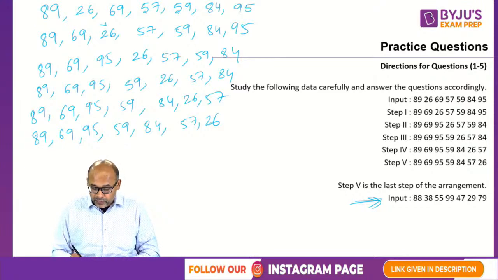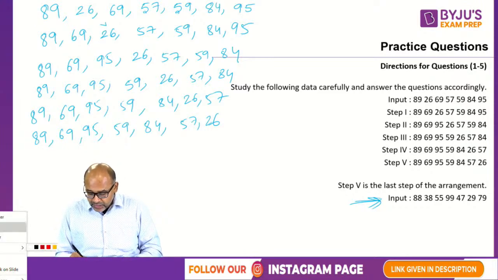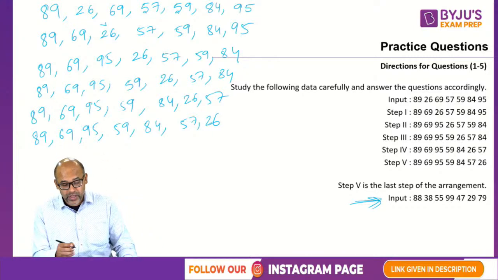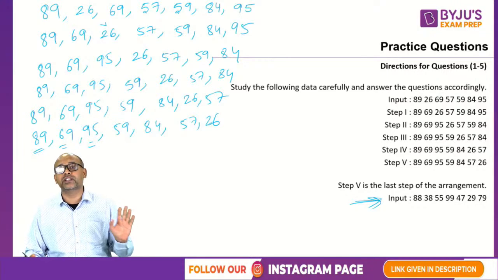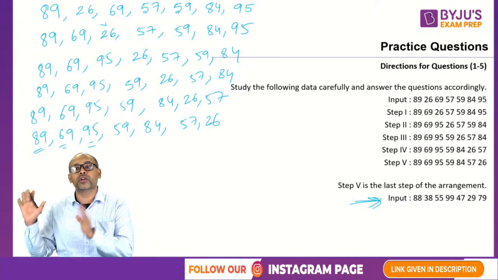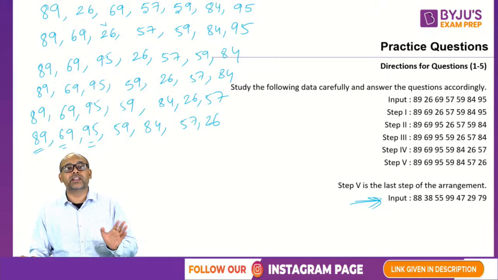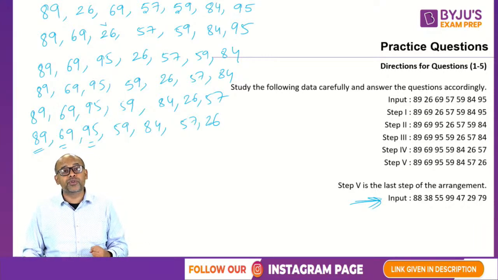So let us see what is happening in the end. To get the logic, the best thing to do is look at what is happening in the last step. You have 89, 69, 95. So clearly it is not ascending or descending order because it goes up and down. So that logic is gone. This arrangement is not ascending or descending order. What else can you observe here?